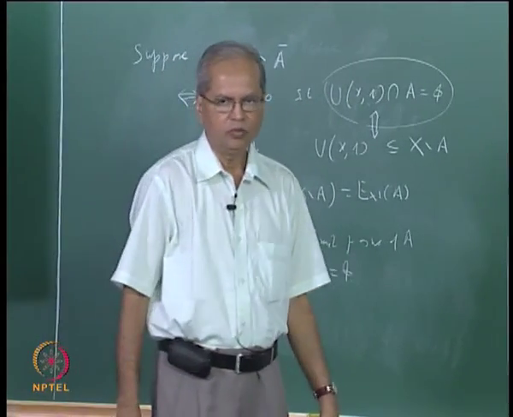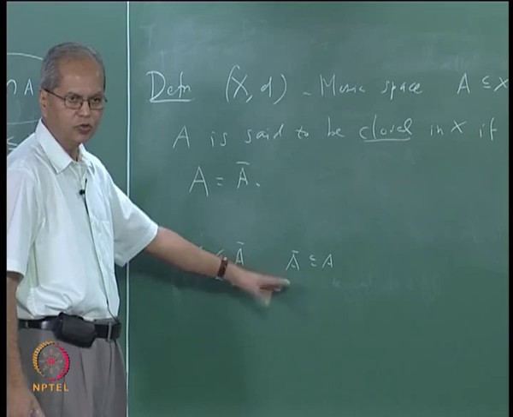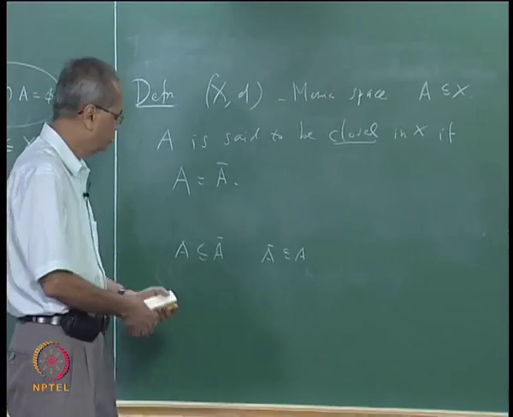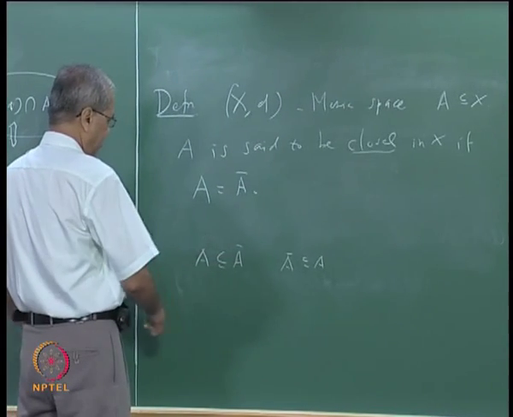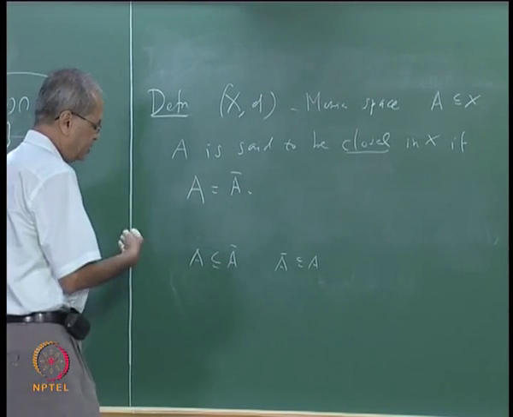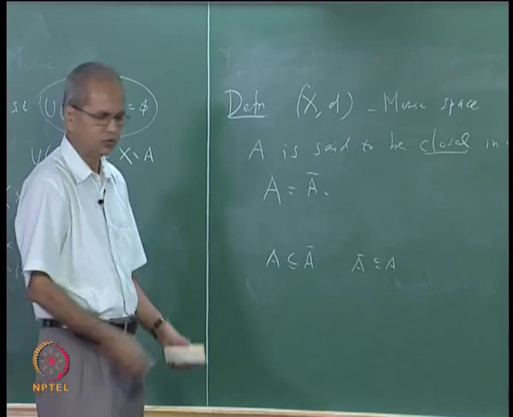Because if a point is in A closure and it is not in A, it has to be a limit point, so such a point should also be there in A. So saying that A is closed is the same as saying that A contains all its closure points, which is the same as saying that A contains all its limit points also.